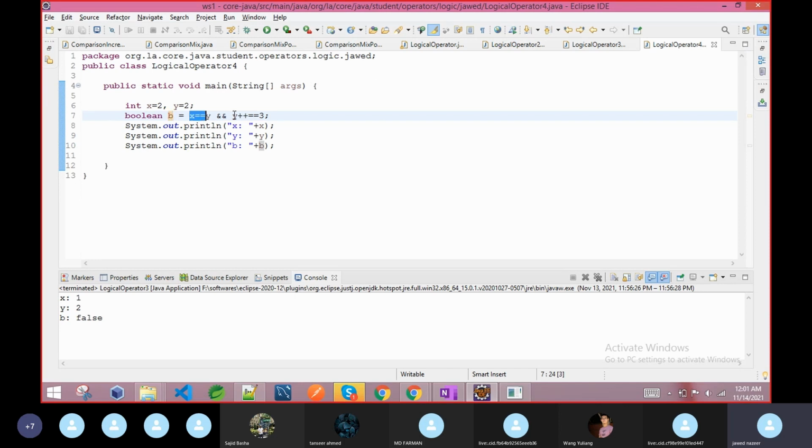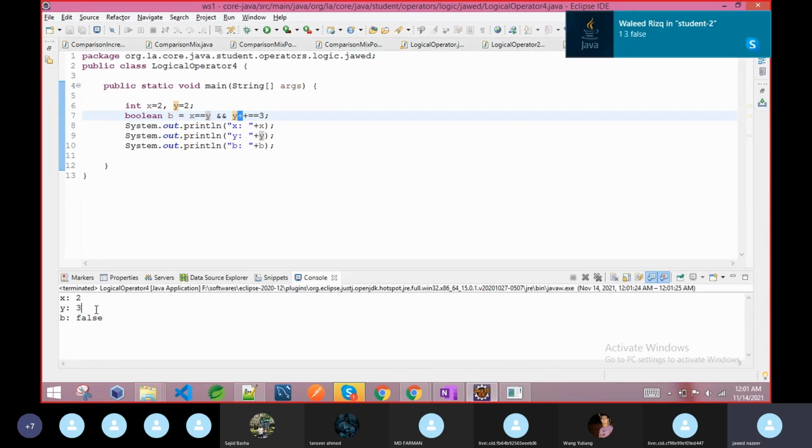Why? Because this one is true, so it will execute this one also, but this expression will give you false because y is 2. But this expression was executed, that's why the final value of y is 3. It is a post increment. So this time you will see the value of y will increase. Why? Because this expression is true, then the result depends on this expression, but this expression executed and it returns false because y's latest value is 2. It is a post increment, so that's why the value of y is 3 and it is false.